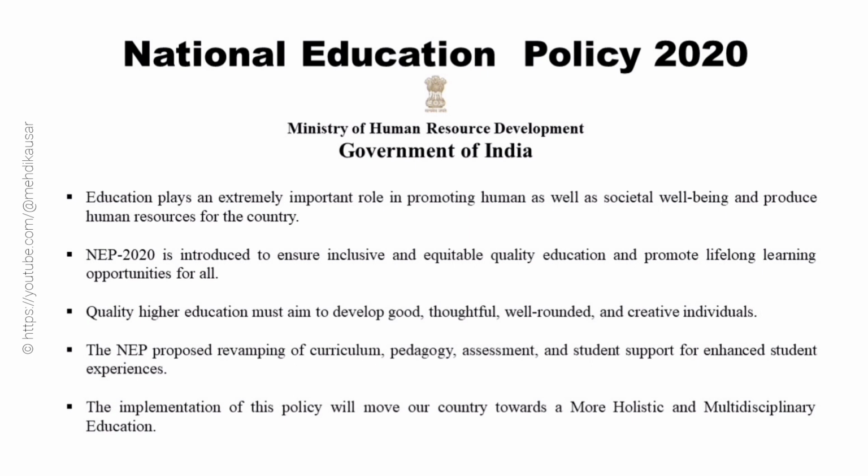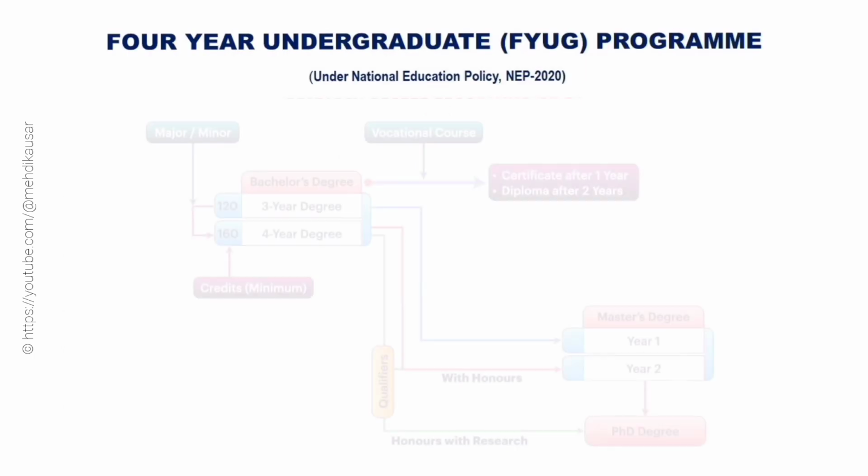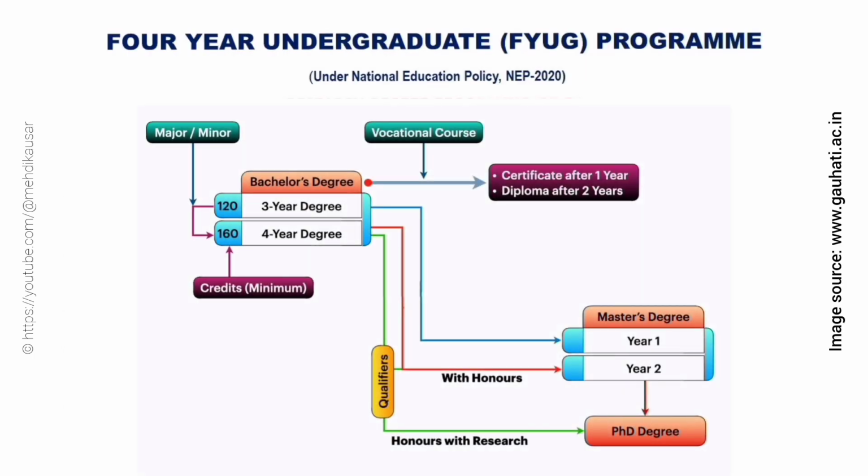The 4-year undergraduate program, that is FYUG, is introduced in Assam under NEP 2020. The structure and lengths of the FYUG degree program shall be of either 3 years or 4-year duration, with multiple exit and entry options within this period, with appropriate certifications.